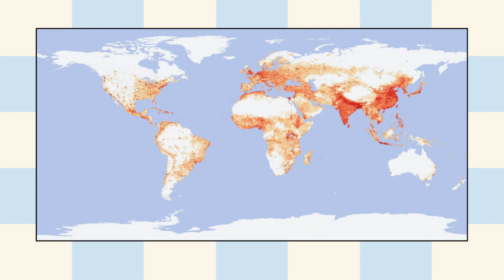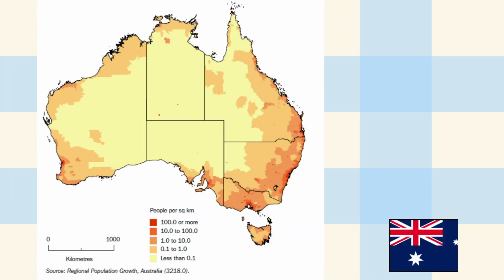In today's video we will take a look at countries with the weirdest distribution of their population. First off, we take a look at Australia.